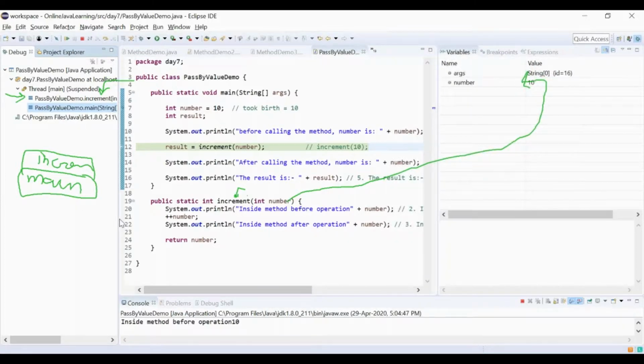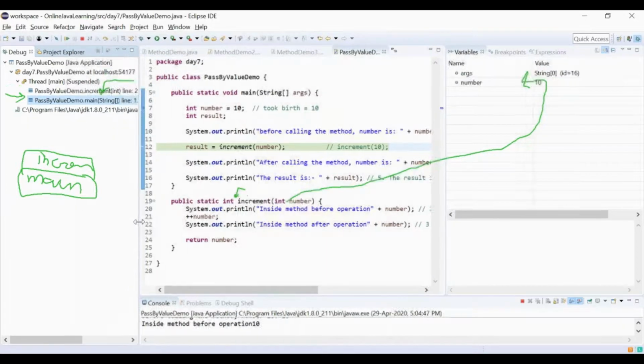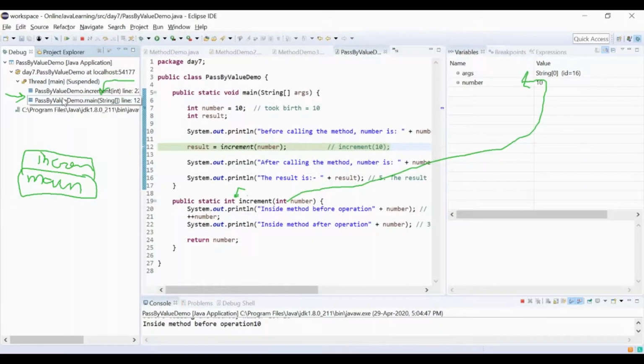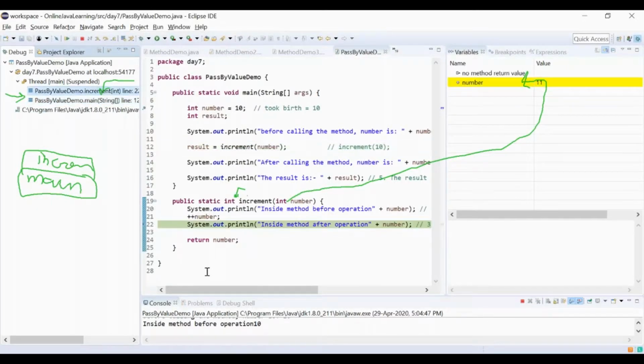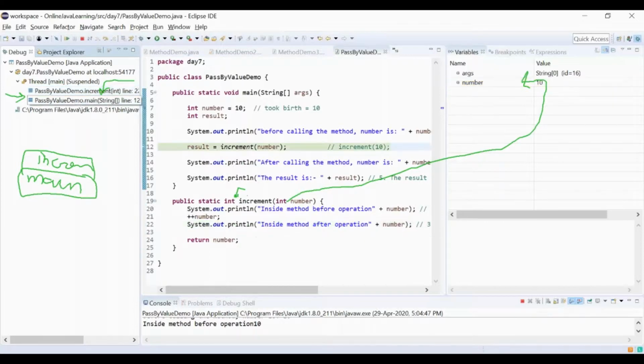See, I'm showing both methods' values at the same time because I have control of both methods from the debugging point. If I press here, the main method will come into the picture and the number is 10 only. If I press here, which is actually the increment method, the number becomes 11, because this number is different from this number. If both had been the same number, like that analogy of one person giving something to the other person, the value has not been wiped out. If it had been wiped out, then this 10 would not remain here. It should have been 0 or something altogether empty over there.